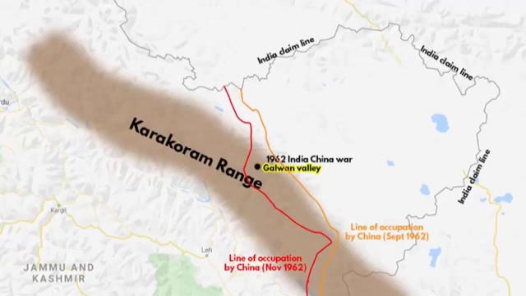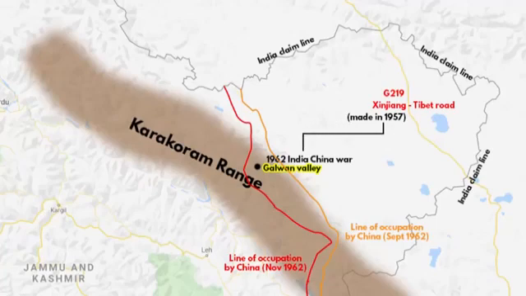In 1957, China built a national highway called G219 that passes right through the disputed area of Aksai Chin. It connects the regions of Xinjiang with Tibet. The construction of this road is also said to be the reason behind the 1962 India-China war, because that road was built without India's consent.